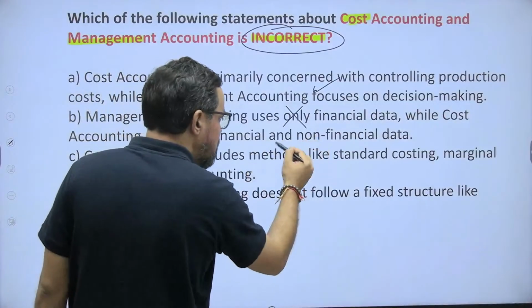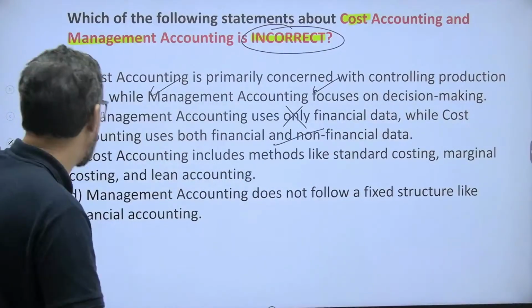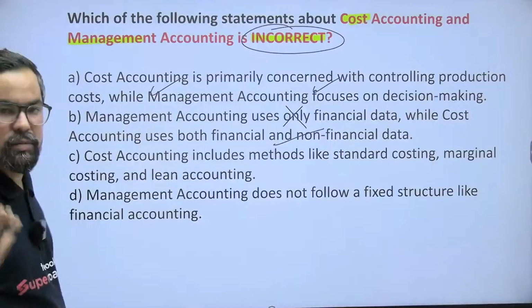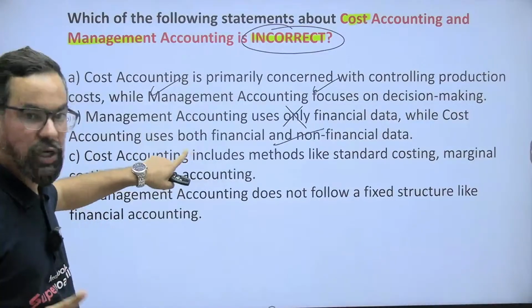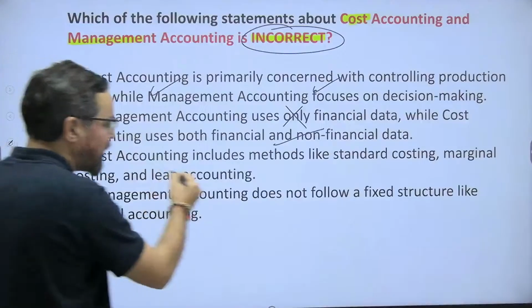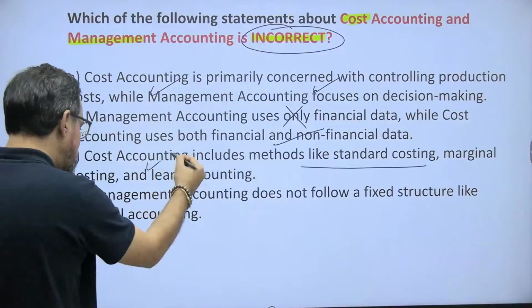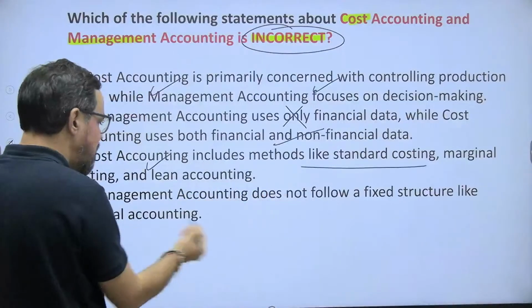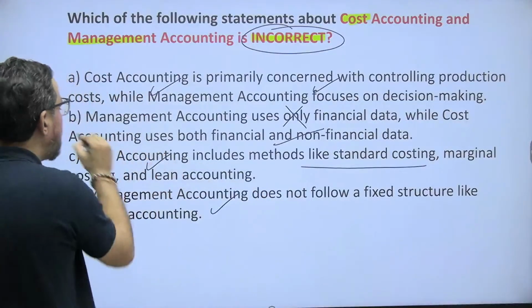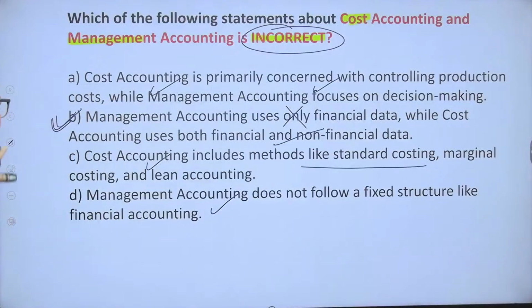Okay, while cost accounting uses both financial and non-financial data, so this is wrong. Cost accounting uses financial and non-financial both, we can say that. Management accounting or cost accounting that use only financial data is incorrect. Cost accounting includes methods like standard costing, marginal costing, lean costing and others. True. Management accounting does not follow a fixed structure like financial years. 100% true. So what will be the correct answer? You have to find out the incorrect statement. That means option B will be the right answer for this question.